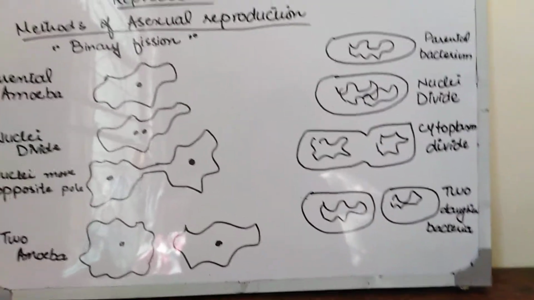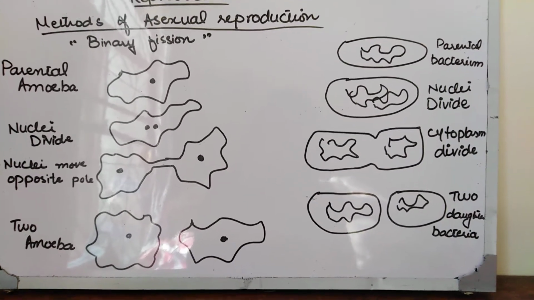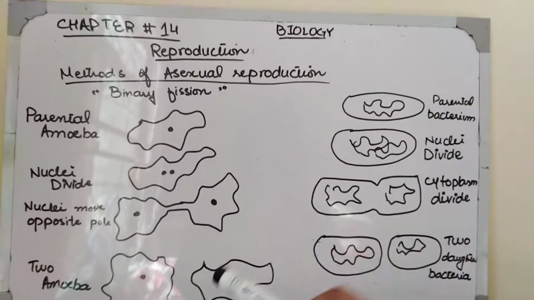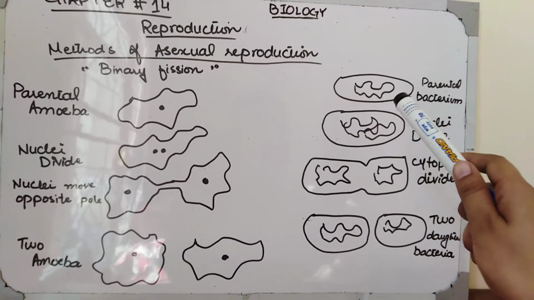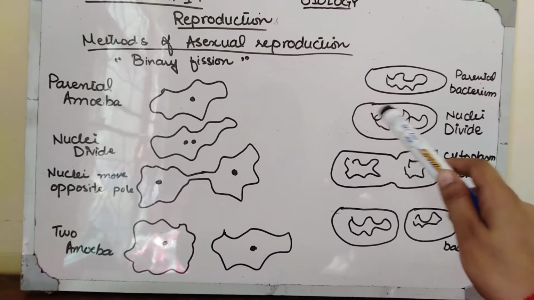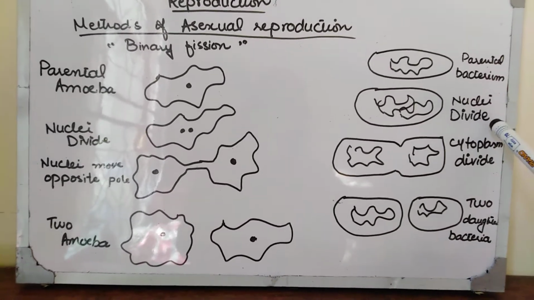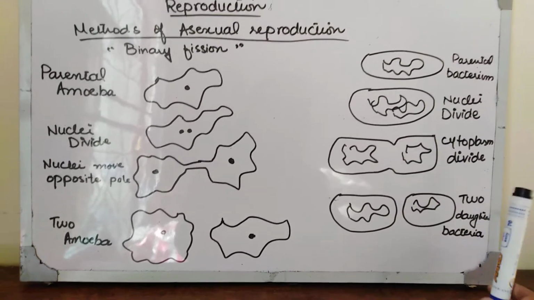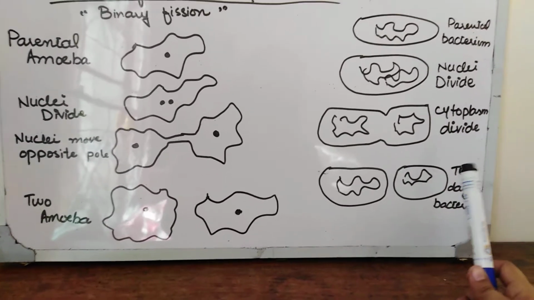In the same way, how do bacteria reproduce? Bacteria also reproduce asexually by binary fission. The same phenomenon happens in this. This is known as the parental bacteria. The parental bacteria first of all divide their nucleus into two. Nuclear division has been done, and then both of the nuclei move towards opposite poles. One moves towards the south and one moves towards the north pole.